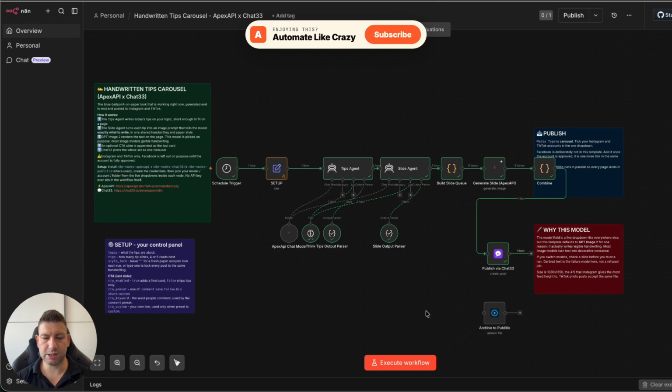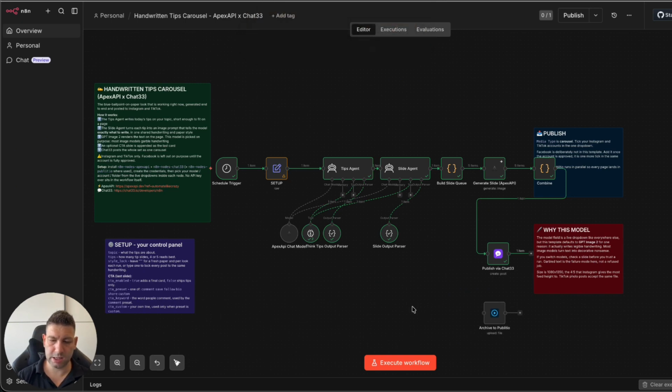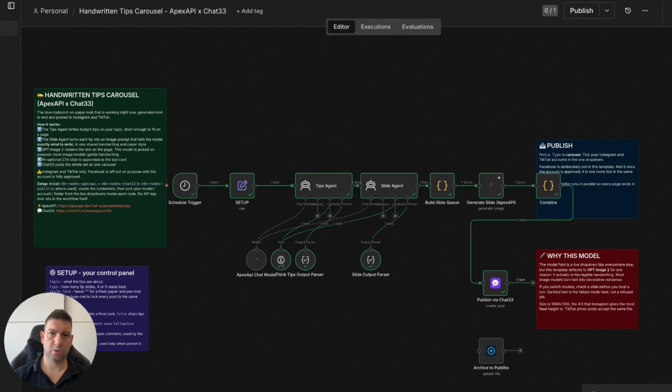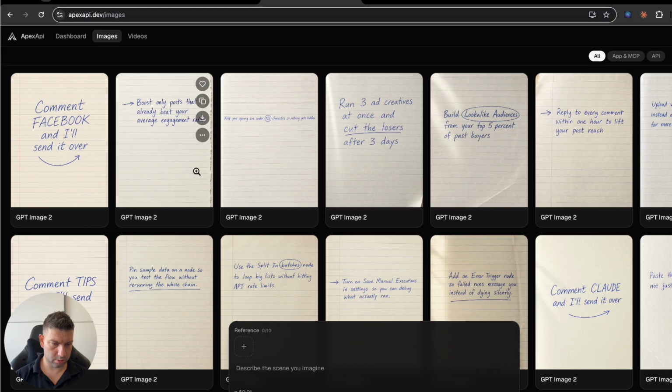And let's run this flow once again and see what is going to be our next result based on Facebook marketing. So let's click execute. Okay, so the generation of our carousel has been completed and the post has been sent to Chat33 to be posted. But before we do that, let's go into Apex API and see our images.